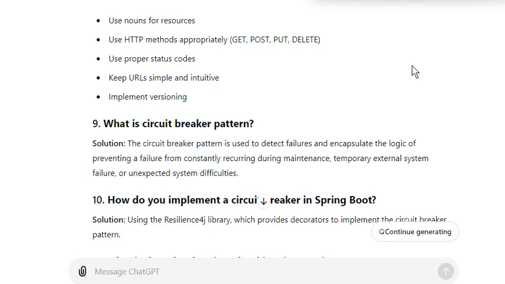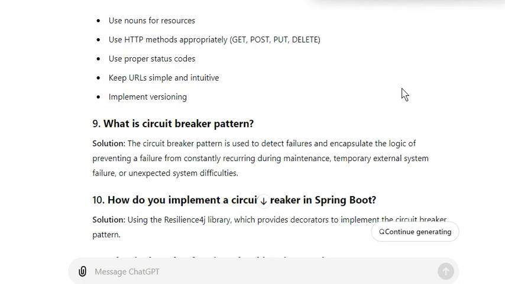So instead of continuing to send requests even knowing that the payment service is slow or not working, we will use a circuit breaker. How will a circuit breaker work? Using a circuit breaker, the order service can handle the payment more gracefully. First is the closed state. Initially, the circuit breaker is closed and the order service sends requests to the payment service.